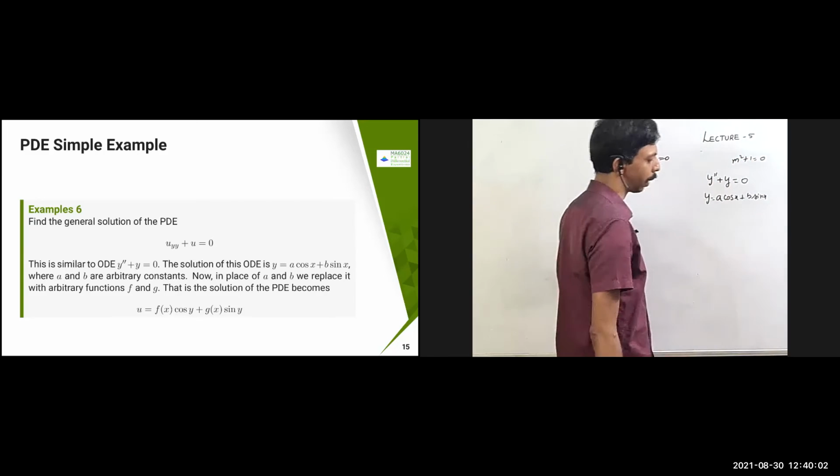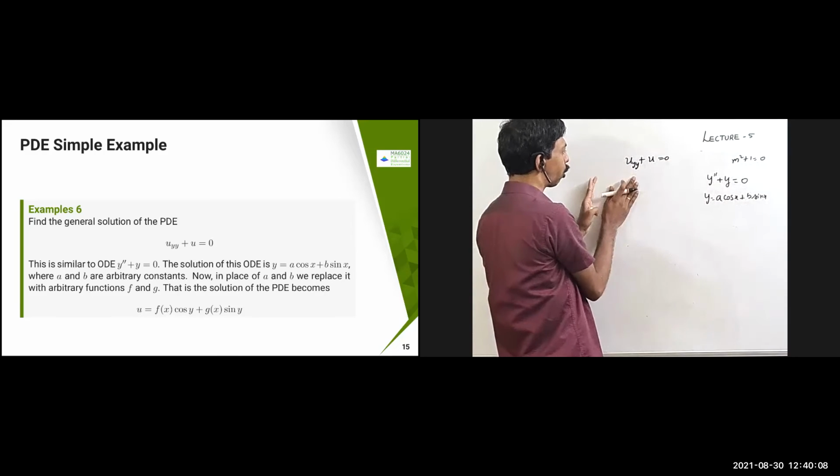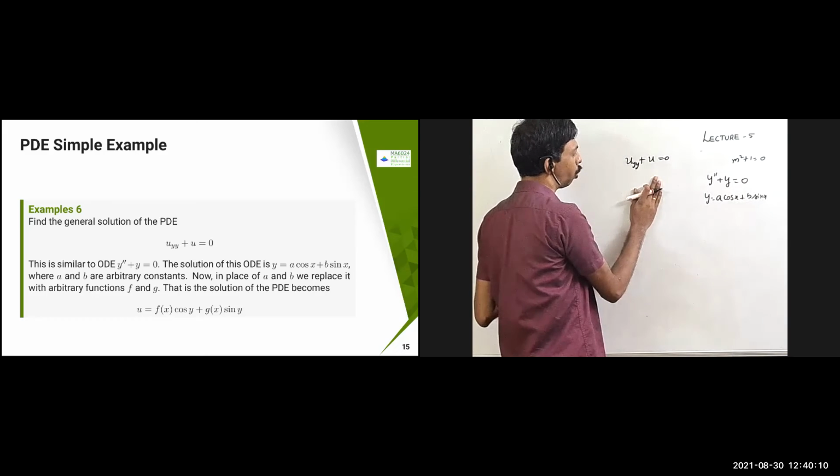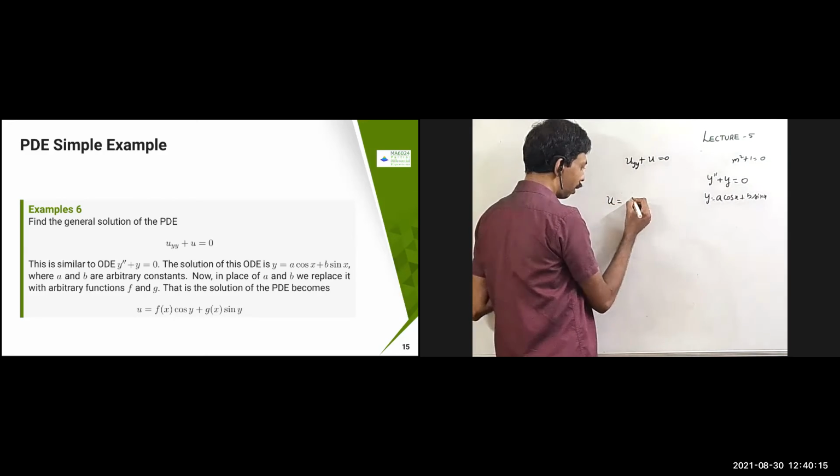So a cos x plus b sin x is going to come, where a and b are arbitrary constants. Now the setting is going to be the same here: u_yy plus u equal to 0. Therefore, you are going to get u equal to something like the same kind of thing.